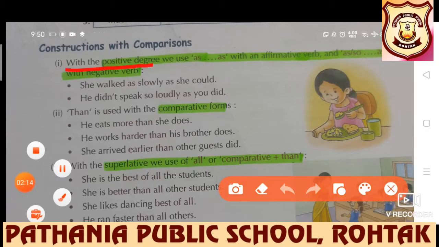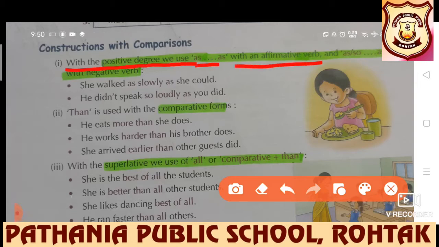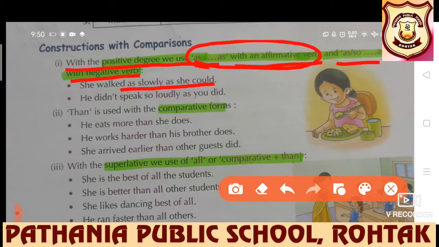With the positive degree we use "as... as" with an affirmative verb and "so... as" with a negative verb. How? She walked as slowly as she could. Affirmative verb, as, no negativity is there. He didn't speak so loudly as you did. "So... as" has been used here with a negative verb.